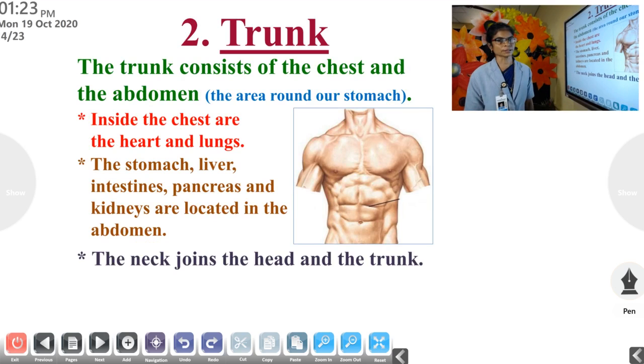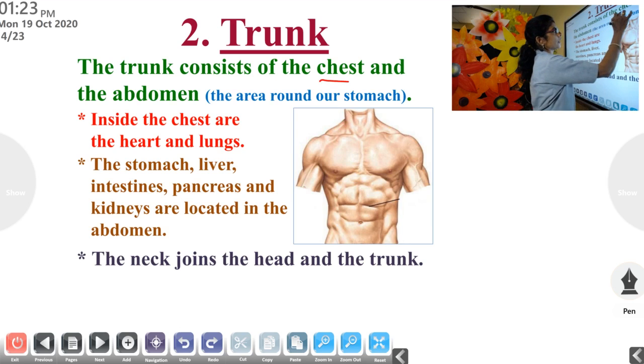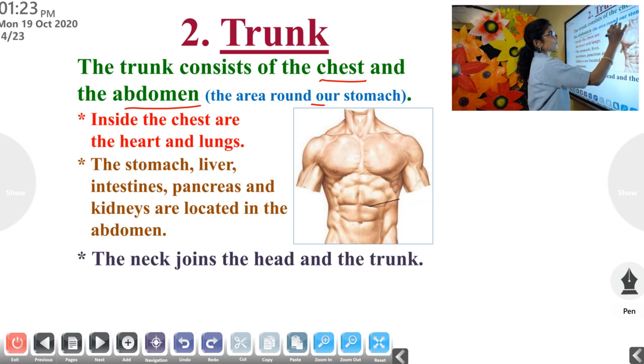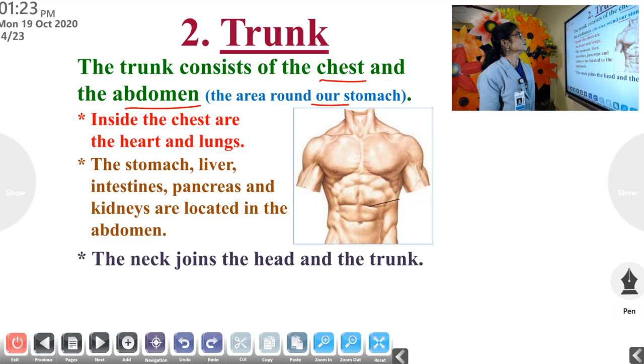The next part is the trunk. The trunk consists of chest and abdomen. I think abdomen is a new term for you. What is abdomen? The area around the stomach is called the abdomen.